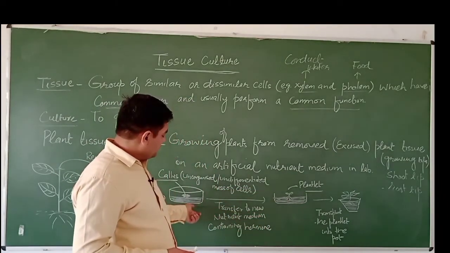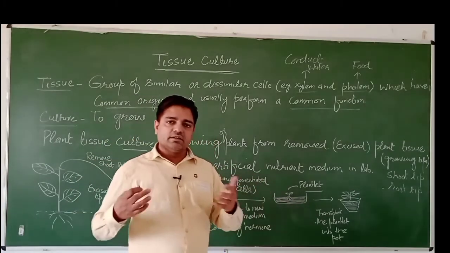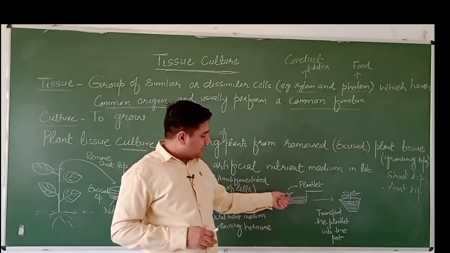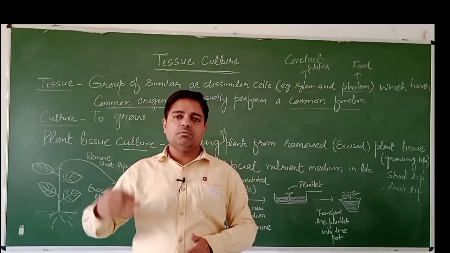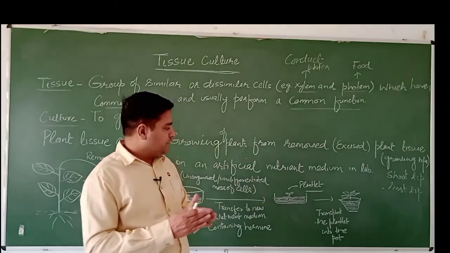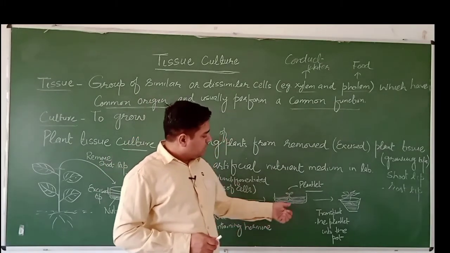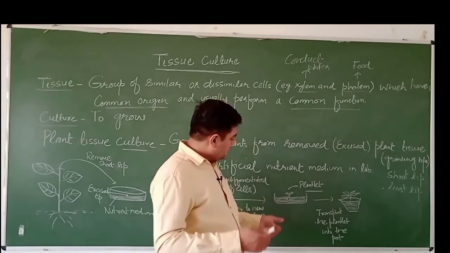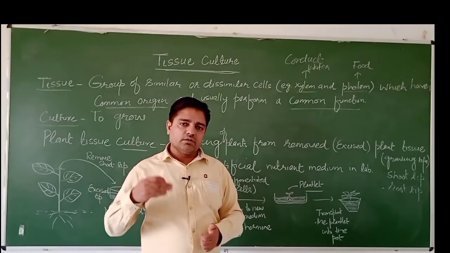So what happens when we transfer this callus onto the new nutrient medium containing the hormones? These hormones will dictate to this callus how many cells will form the shoot and how many cells will form the roots. This process is known as differentiation, to make a difference between shoot and roots. Now this plantlet grows onto the nutrient medium.